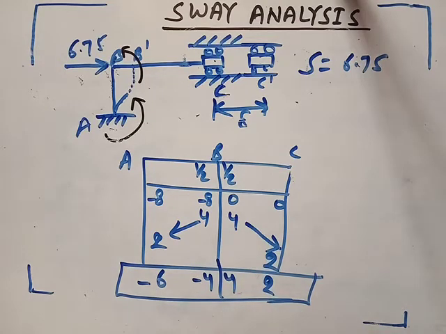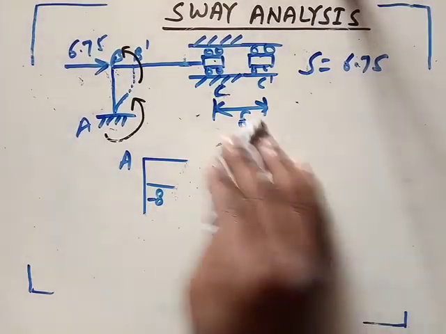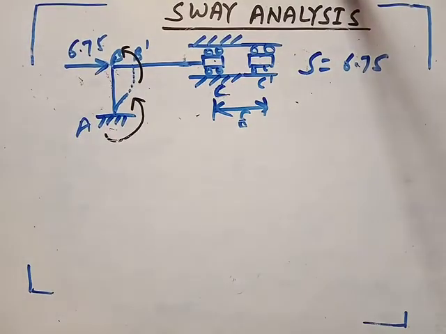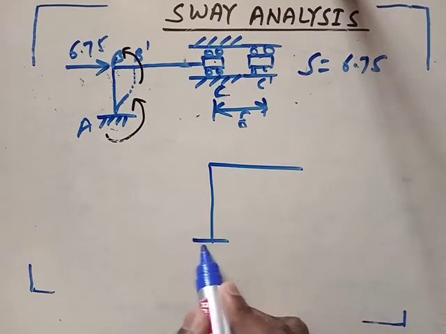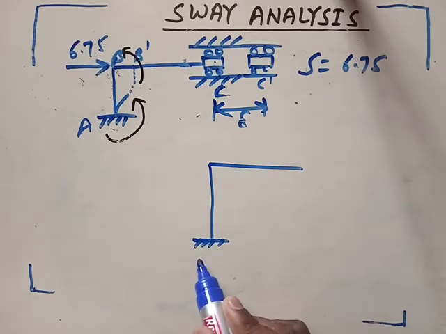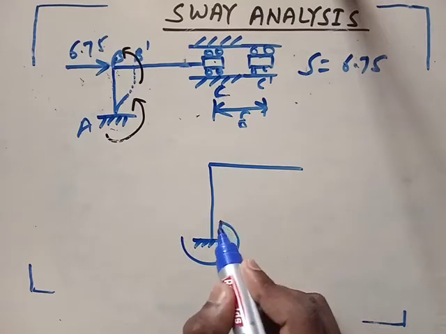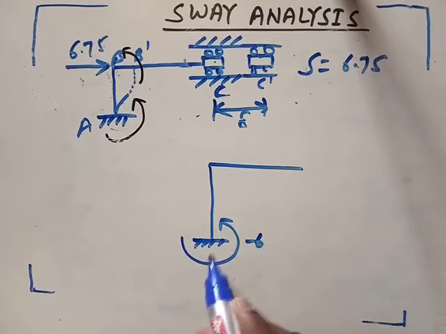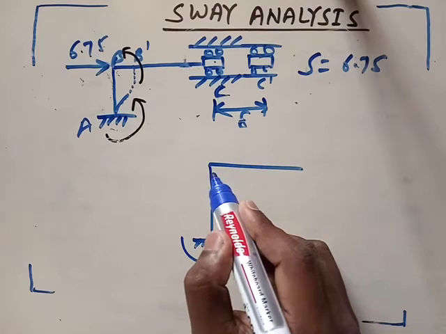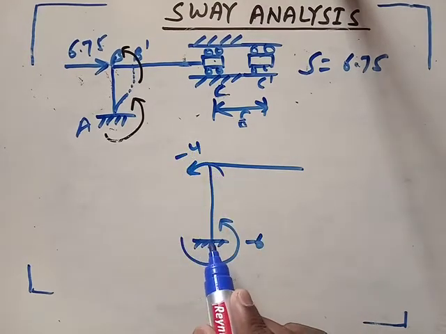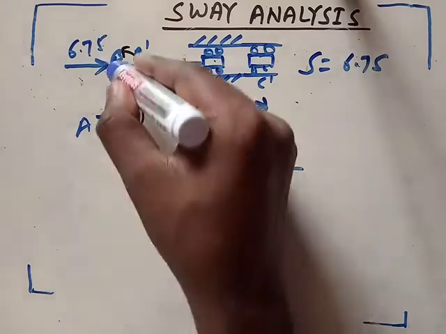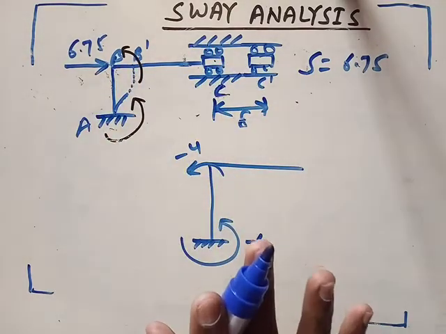To find this moment, again we are taking the equilibrium conditions. Suppose I am taking the free body. What was the value here? It was -6, so anti-clockwise -6. What was the value here? Here it was -4, so here also anti-clockwise -4. In this case there is no loading here, so we will not put any load here.